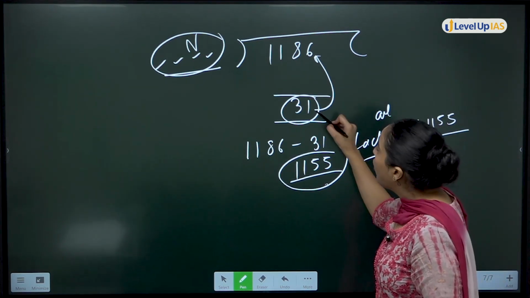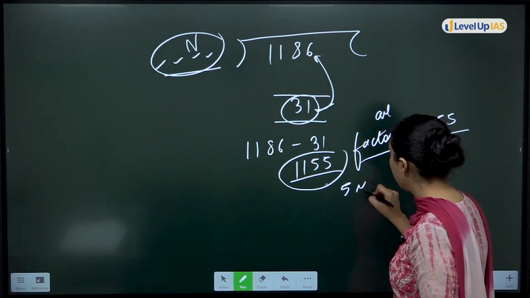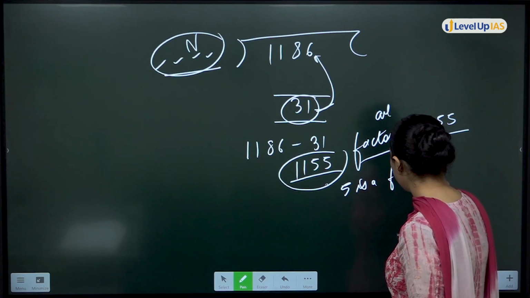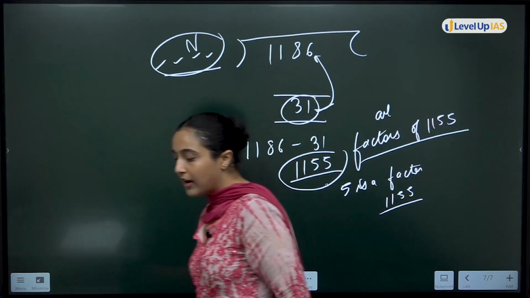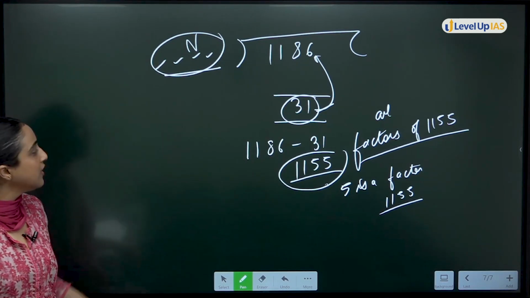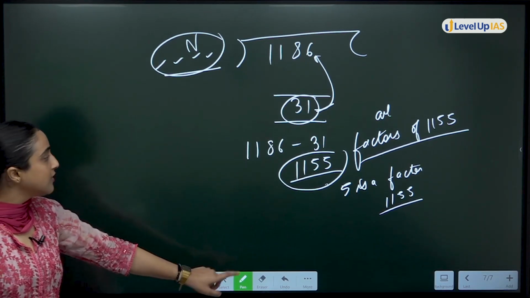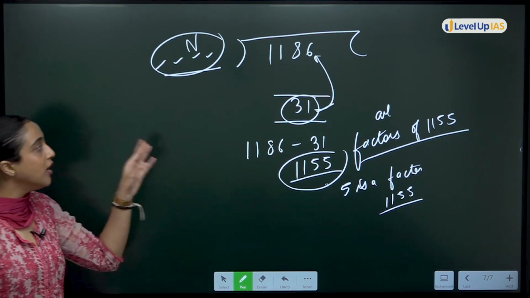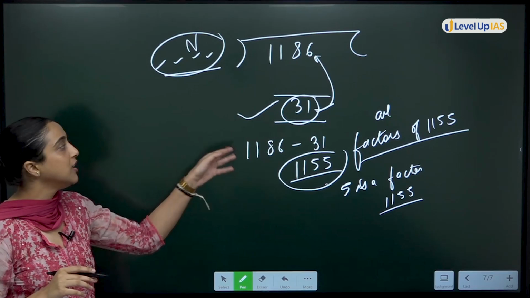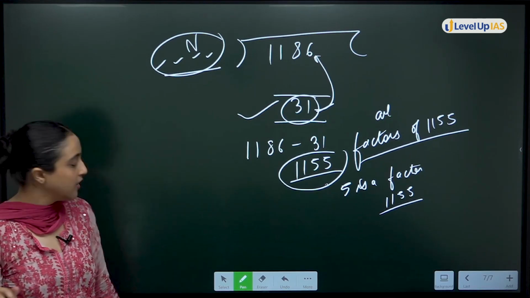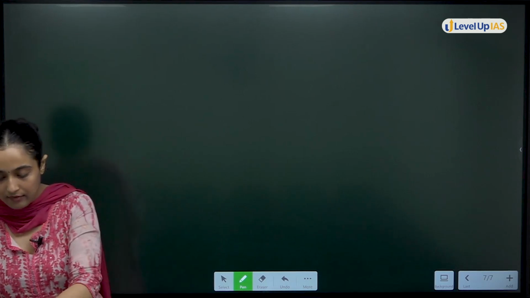Okay, all factors of 1155. But will all factors give remainder 31? For example, 5 is a factor of 1155. But 5 से divide, okay, you can never get remainder 31. You can never get this remainder. This means हमें factors कौन से चाहिए? All factors which are greater than 31 so that you get remainder 31 is possible. ठीक है? So listing all the factors, number is what? 1155.